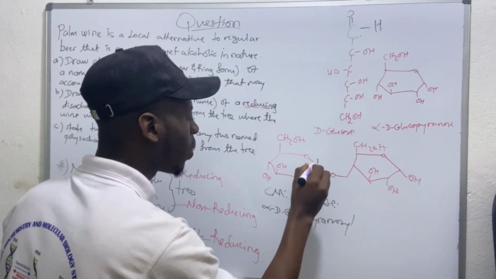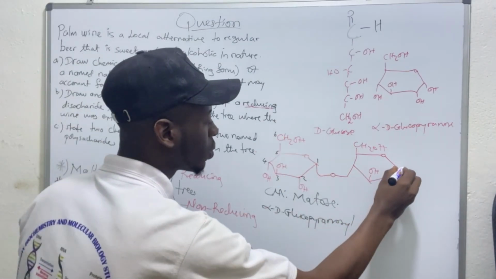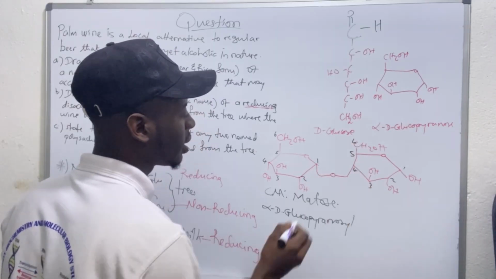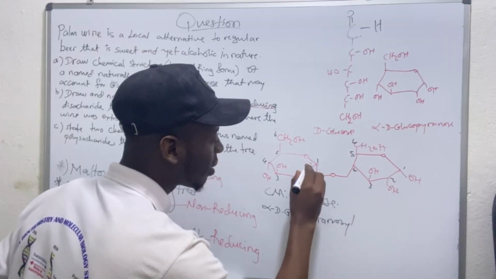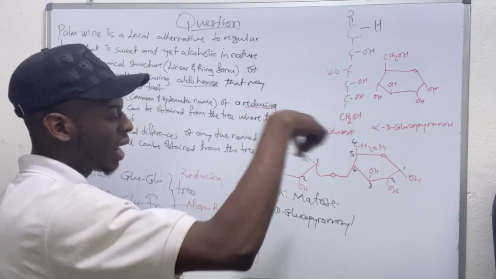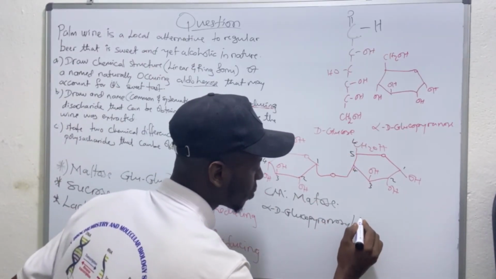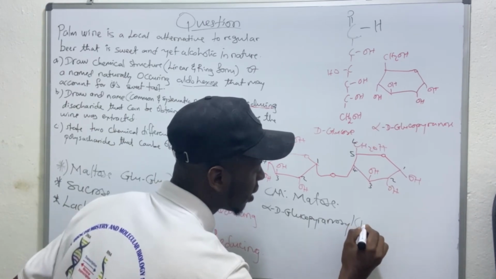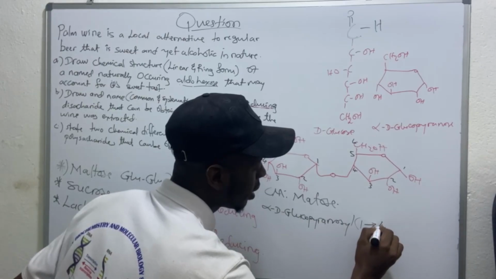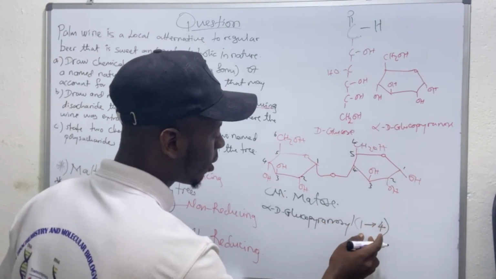1,4. This is carbon number 1, 2, 3, 4, 5, 6. This is 1, 2, 3, 4, 5, 6. So it's pyranosyl 1,4. The bond is formed between carbon number 1 of the first glucose residue and carbon number 4 of the next neighboring glucose residue. So it is pyranosyl 1. The arrow is pointing like this. Remember, 1,4 indicates that the anomeric hydroxy group is from this first glucose residue. 1,4.